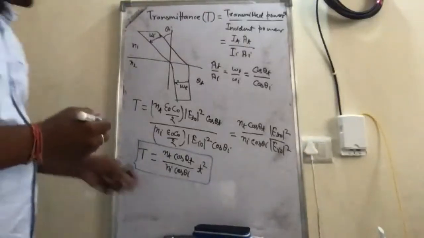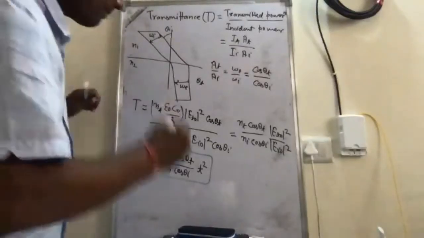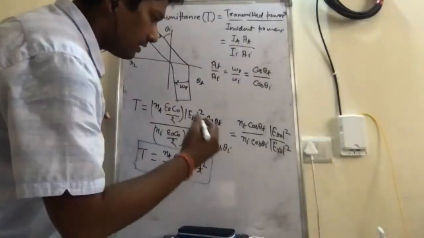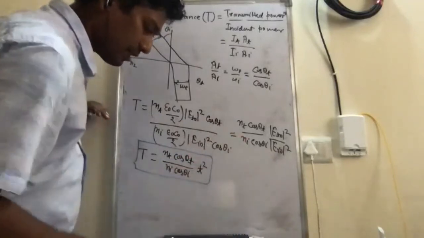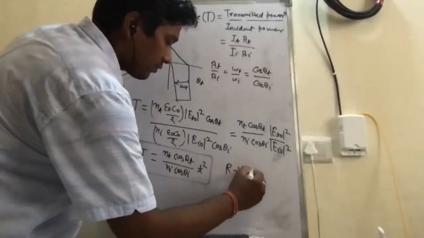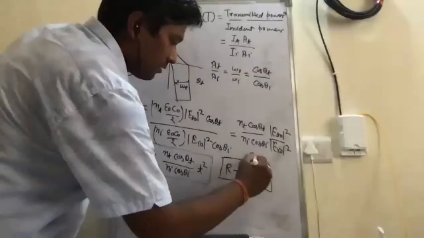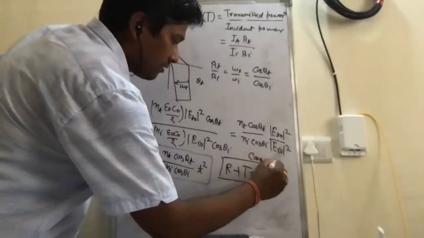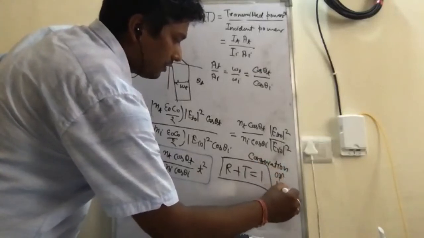So from there we can write that since power is conserved, what is incident will be equal to the reflectance plus the transmittance. So we can write R plus T is equal to 1. Conservation of power of the field.